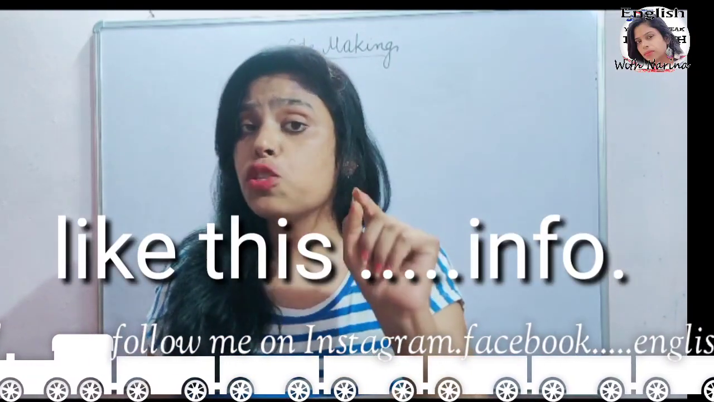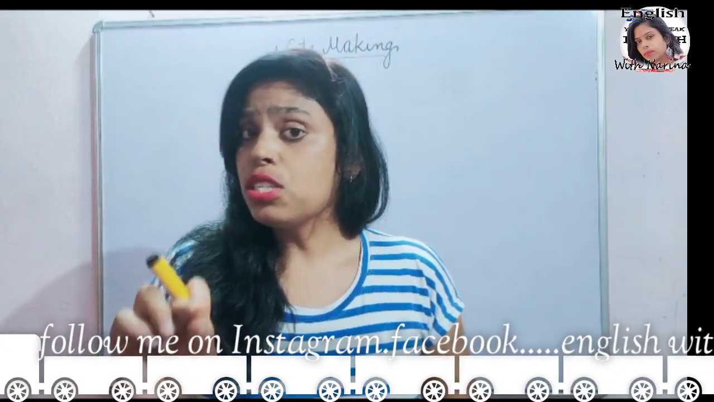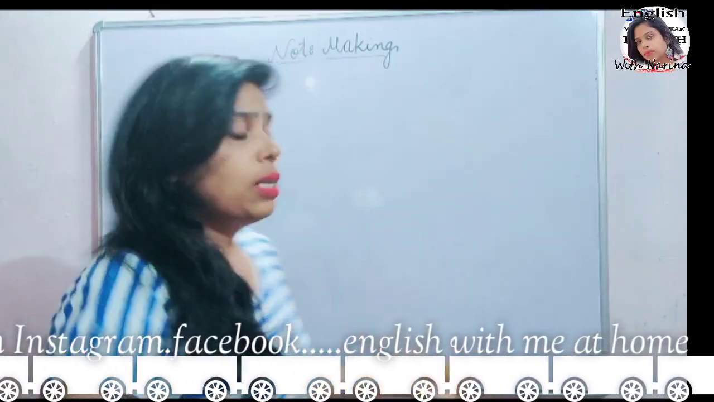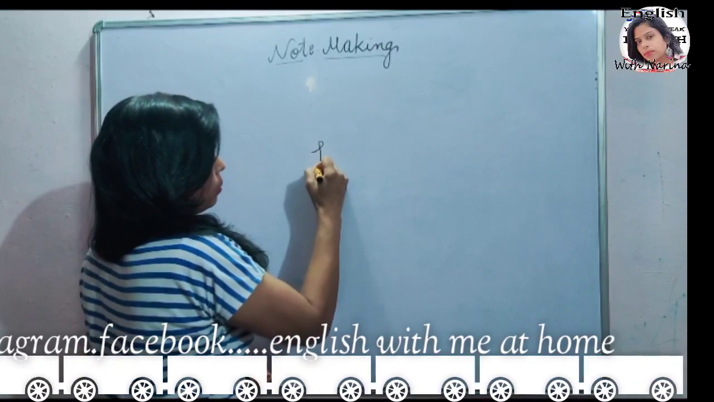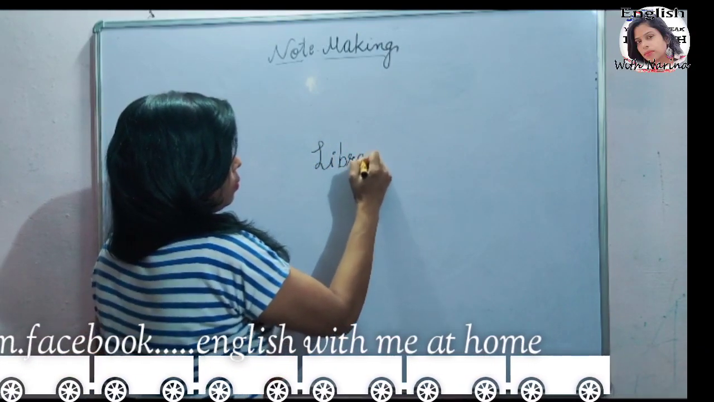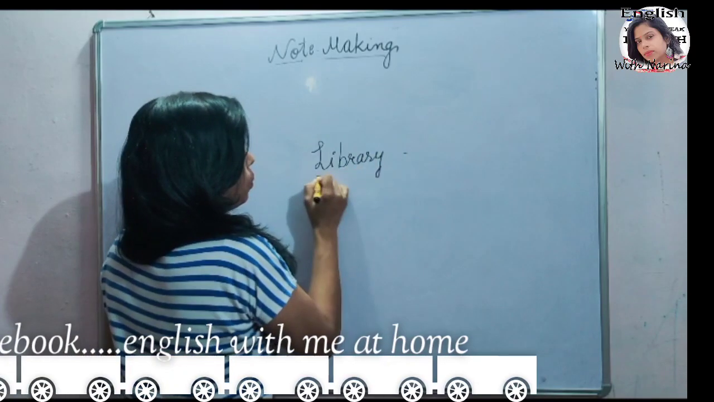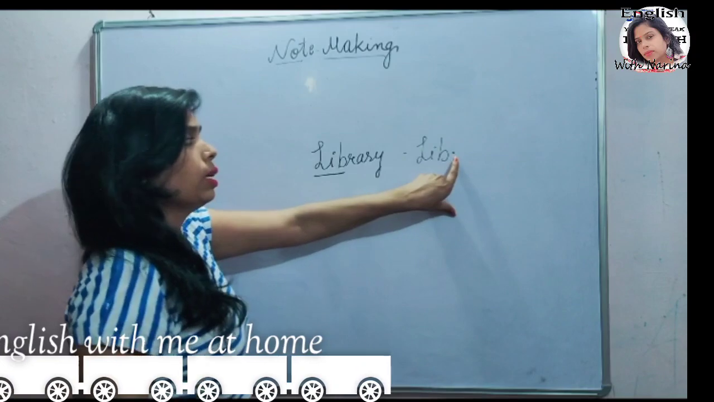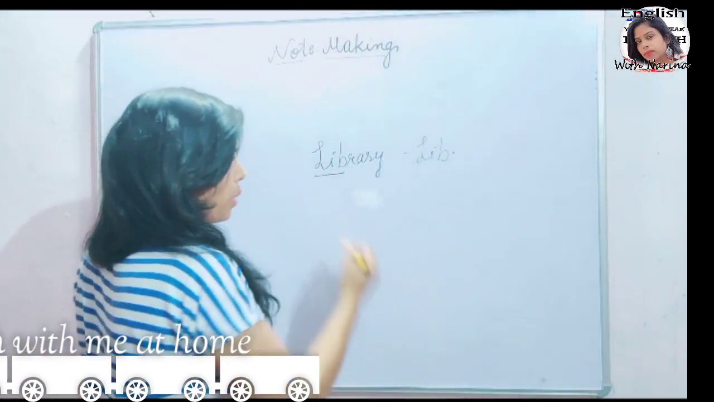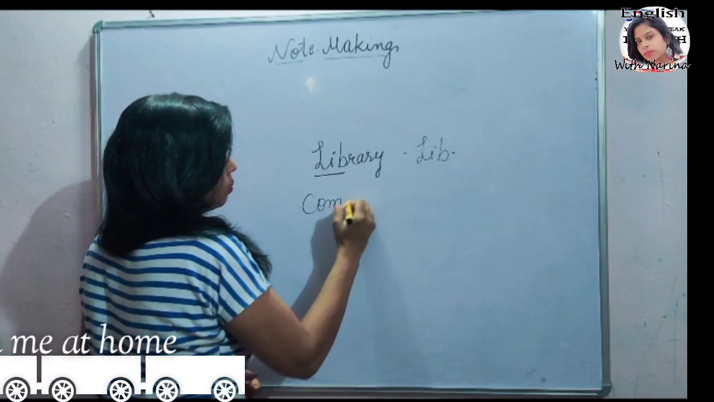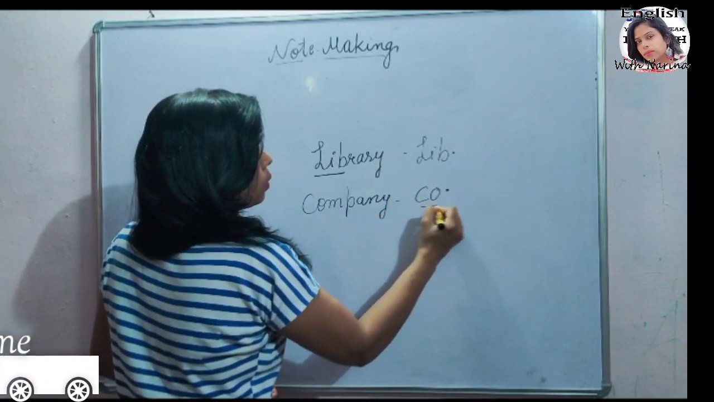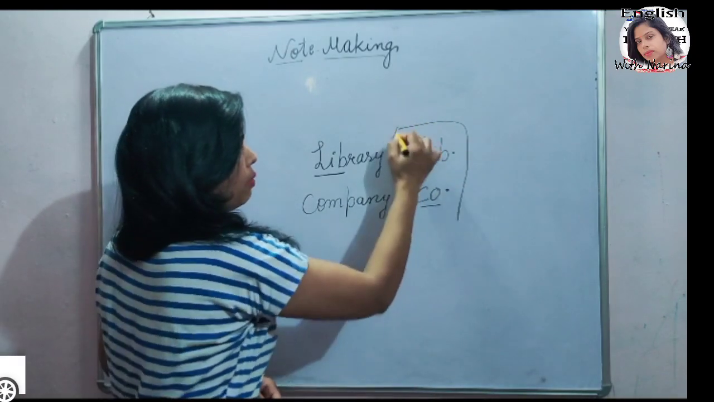Often a full stop is put after an abbreviation. But friends, you have to pay attention: when taking the first few letters of the word, then you have to put a full stop. Friends, you can see library. Taking a few letters, LIB, here a full stop is put. Friends, company: CO, full stop. So this is the abbreviation form.